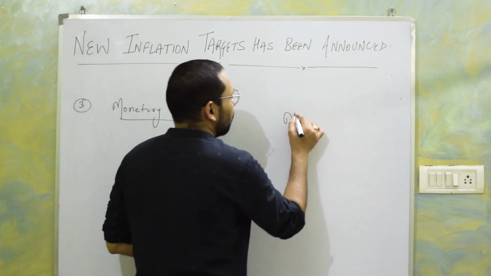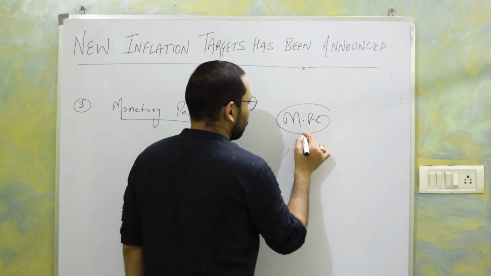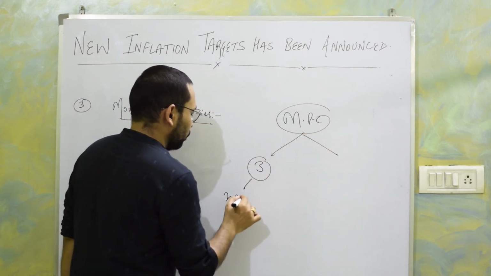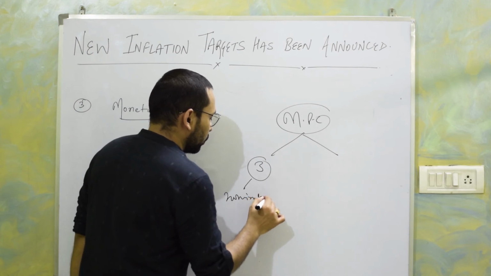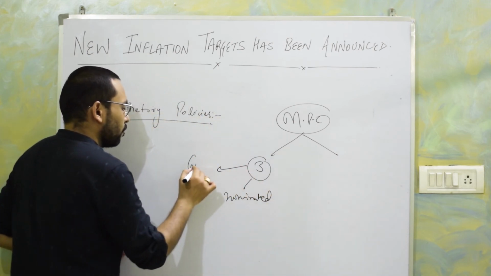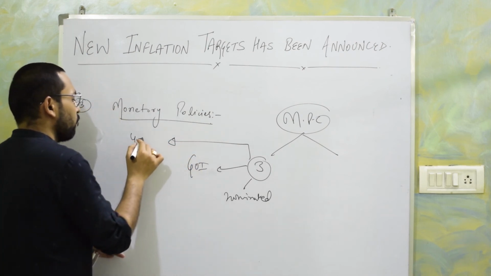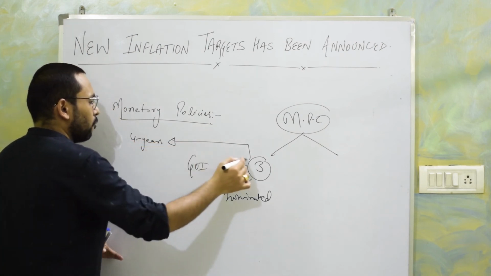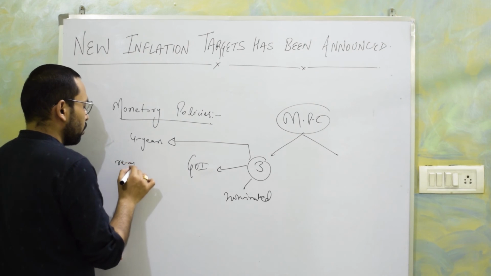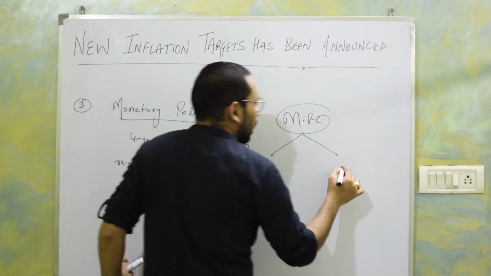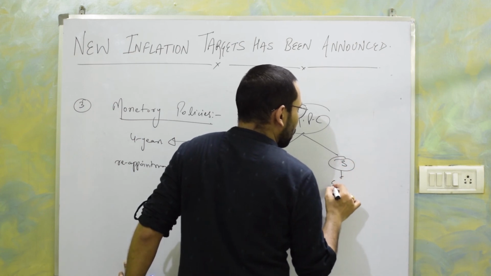The Monetary Policy Committee will have 6 members, 3 nominated by the Government of India, and these members will hold office for a term of 4 years and they would not be eligible for reappointment. First thing. 3 other members are ex officio members.